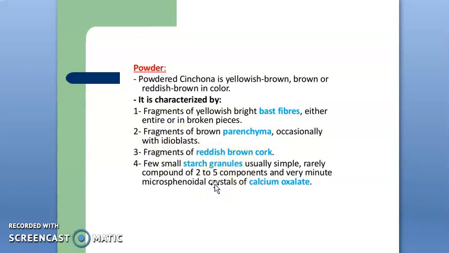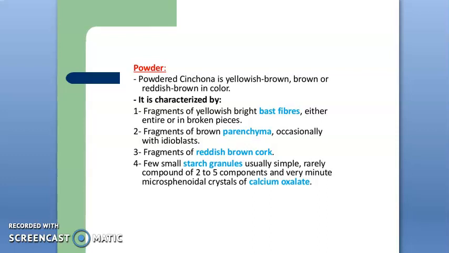Few small starch granules, usually simple, rarely compound of 2 to 5 components, and very minute microsphenoidal crystals of calcium oxalate. When we see the histological characteristic of bark, the specific characteristic is the presence of idioblasts of calcium oxalate. And also in the powdered microscopy, there are microsphenoidal crystals of calcium oxalate.